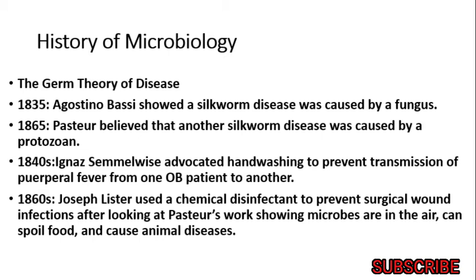He laid down the postulates to establish the relationship of any microorganism with the disease it causes. He discovered the causative agents of anthrax, tuberculosis and cholera. Anthrax is caused by Bacillus anthracis, tuberculosis is caused by Mycobacterium tuberculosis, and cholera is caused by Vibrio cholerae. He developed a method of heat fixing bacteria during the staining process, and he developed a skin test for the diagnosis of TB, known as the tuberculin test. So this is the contribution of Robert Koch to the germ theory of disease.